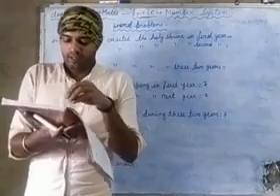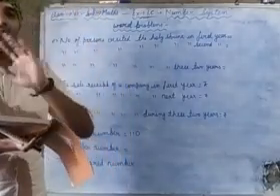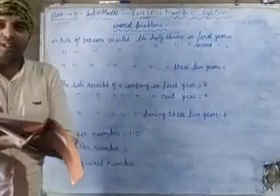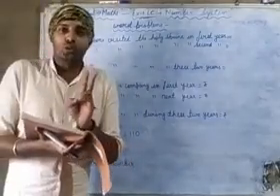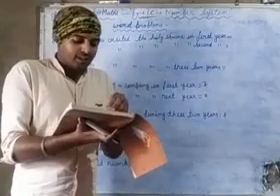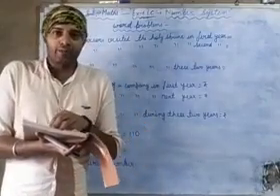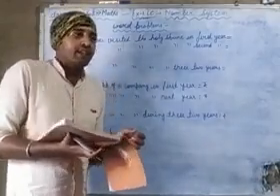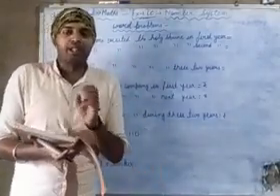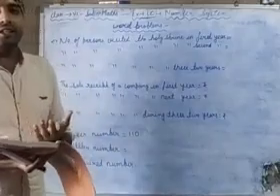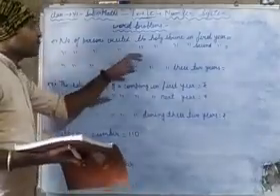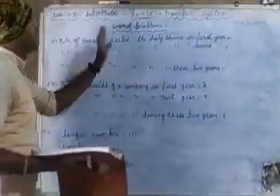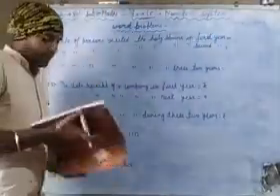So first we have to give a statement that in the first year, this many persons visited.